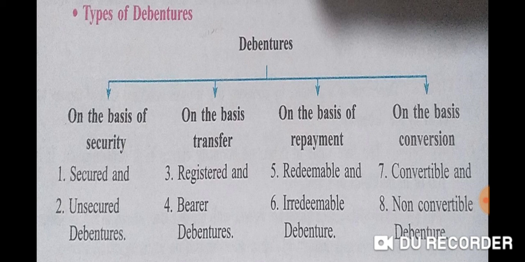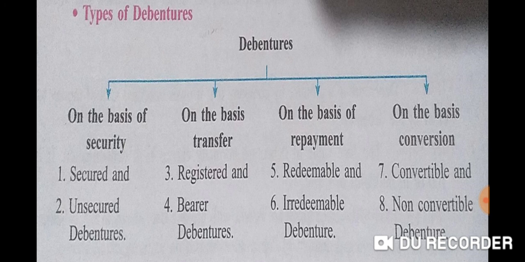First type of debenture is secured debenture. So this type of debentures can be secured. The property of company may be charged as security for loan. When we take a loan from financial institutions or banks, then some property or assets will be charged. So here also, when company issues this type of debentures, the property of company may be charged as a security for loan.